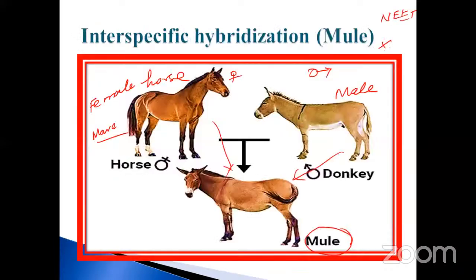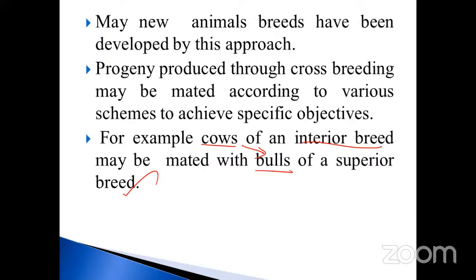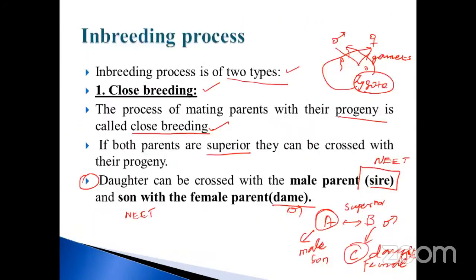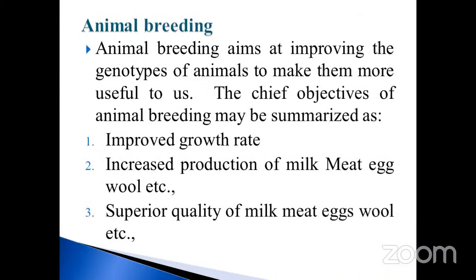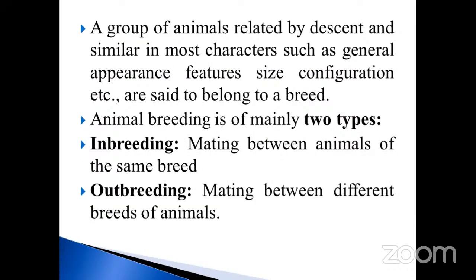So remaining things we will see in the next class, my dear students. Today what we discussed, first of all you should note down: what is meant by animal husbandry, and animal breeding. What are the types of animal breeding? What are the advantages and disadvantages?